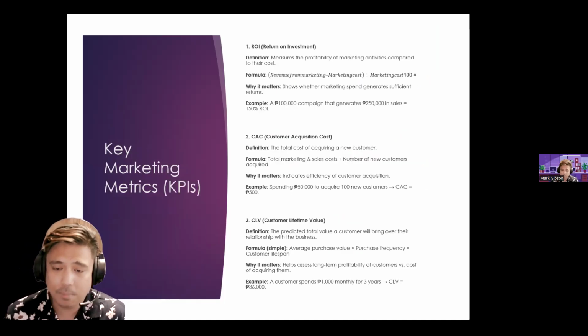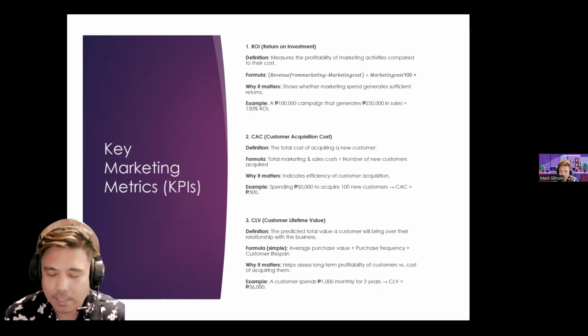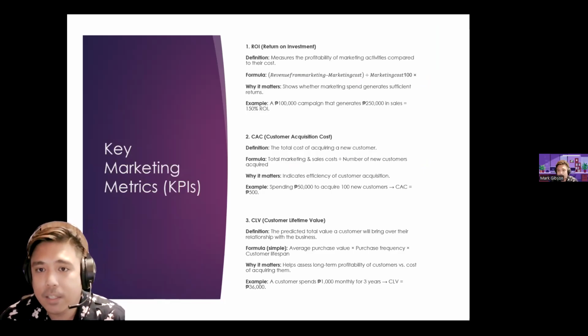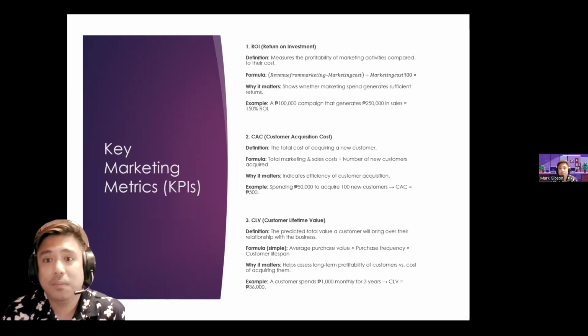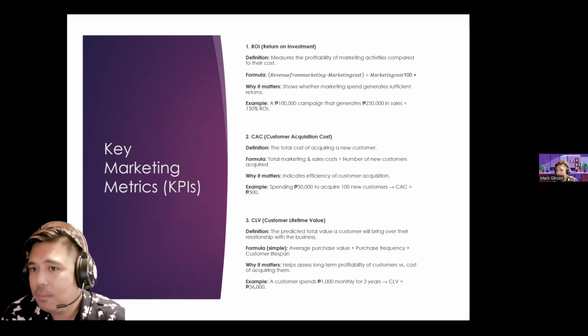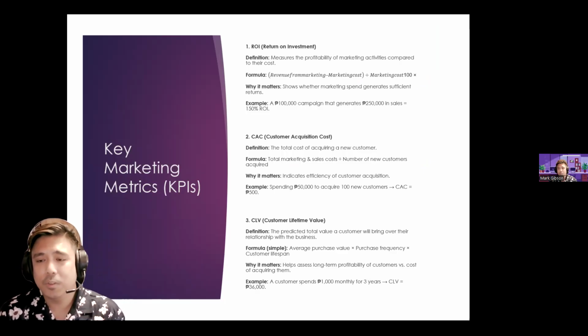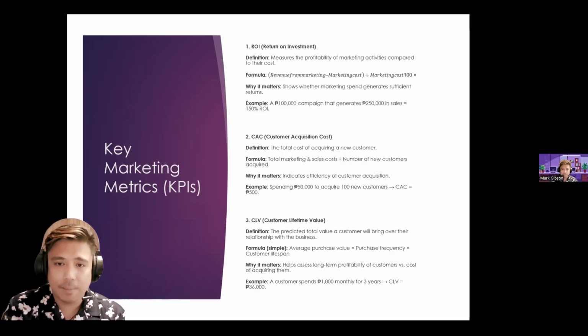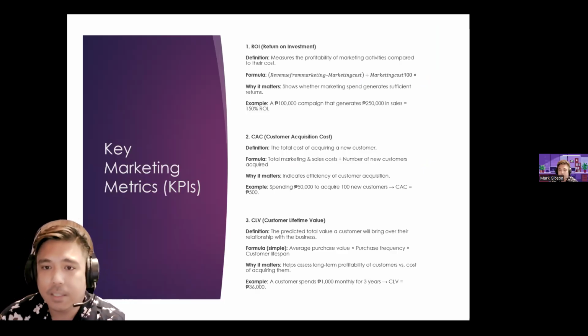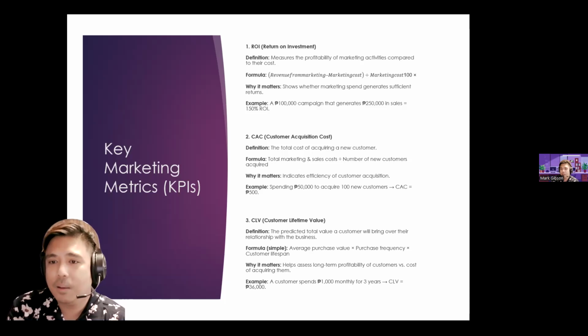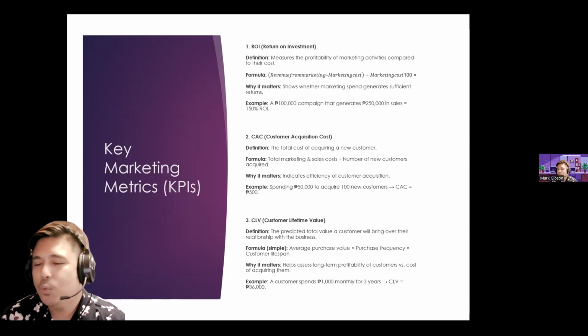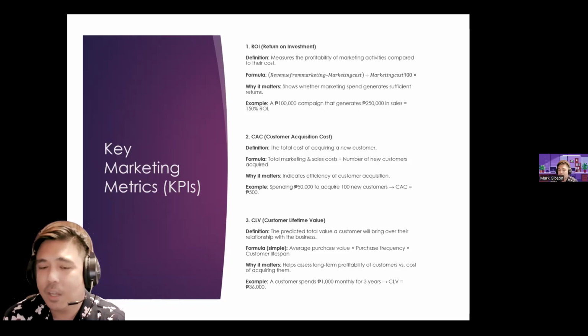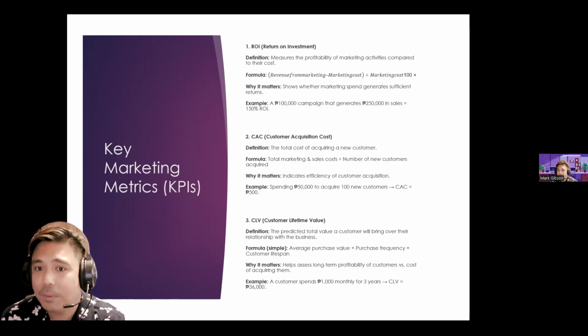Now let's look at these KPIs one by one. So return on investment. It measures the profitability of marketing activities compared to their cost. So there's the formula, but basically a good example would be say a 100,000 campaign that generates 250,000 in sales. So the ROI would be 150%.